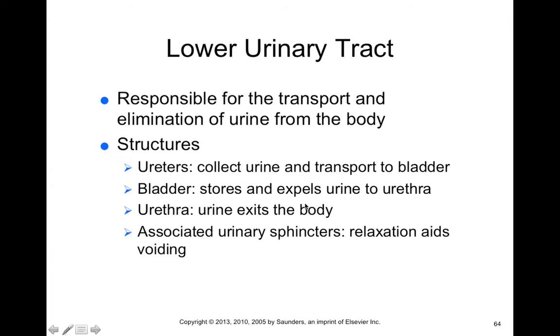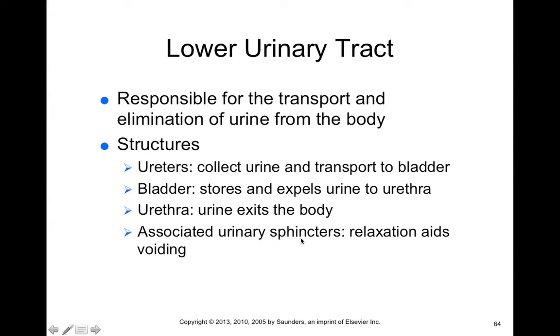Okay, so chapter 29 is about disorders of the lower urinary tract. The lower urinary tract is responsible for the transport and elimination of urine, and its structures include the ureters, urinary bladder, and the urethra, as well as any associated urinary sphincters. The function of the ureters is to collect urine from the renal pelvis and transport that towards the urinary bladder. The urinary bladder stores and expels urine through the urethra, and the urethra is basically just a tube that helps transport urine from the body.